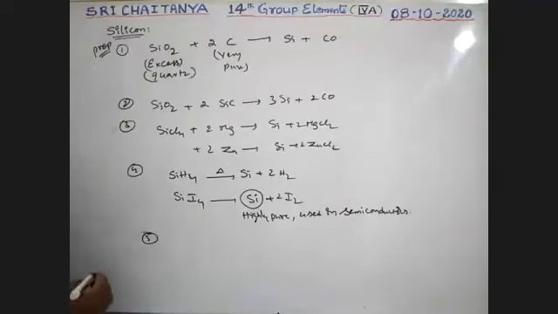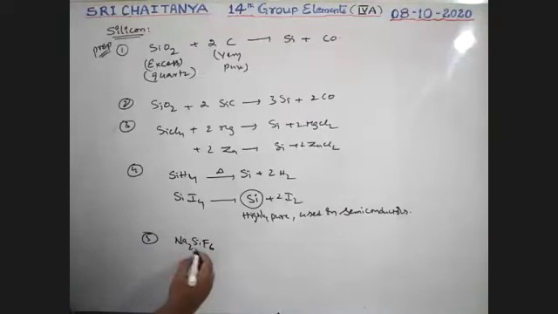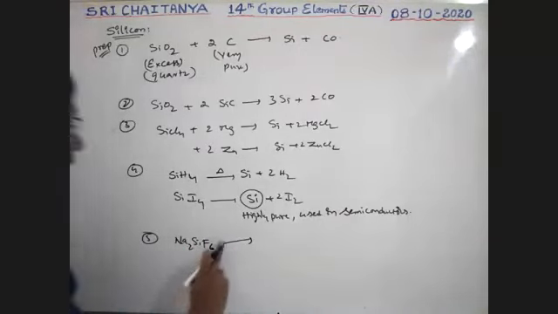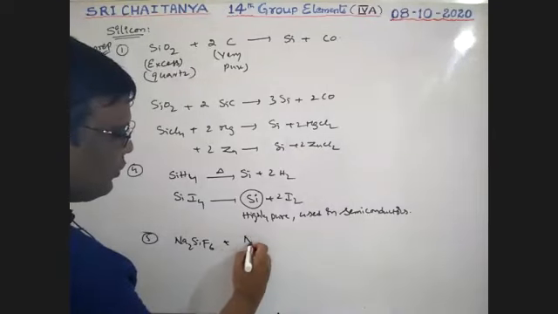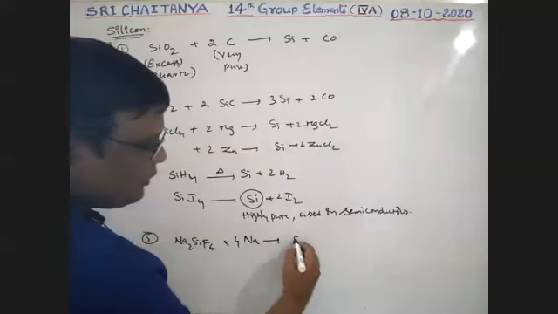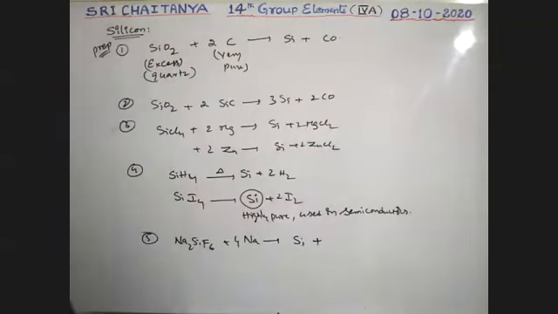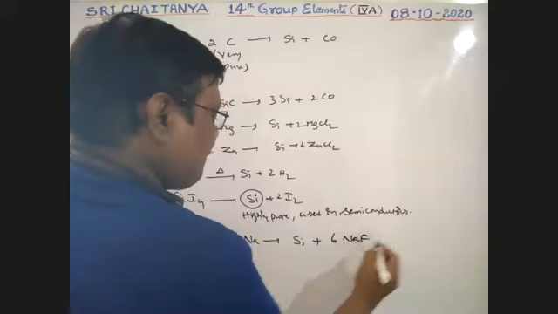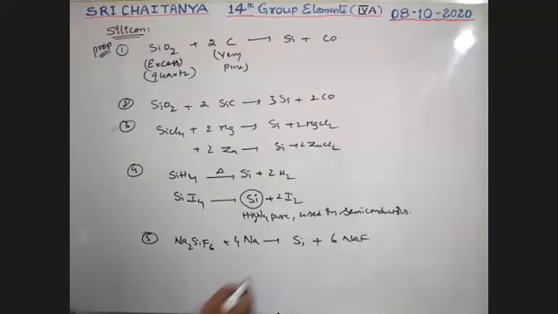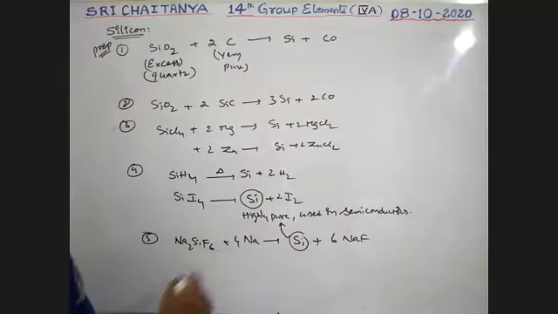Next, fifth preparation method: Na2SiF6, sodium silicofluoride, when treated with sodium metal, gives silicon plus 6 NaF. This is also highly pure, and the same conditions apply here. It is used in semiconductors. So generally silicon is used in semiconductors, boys. This is very, very important. These are the preparation methods of silicon.